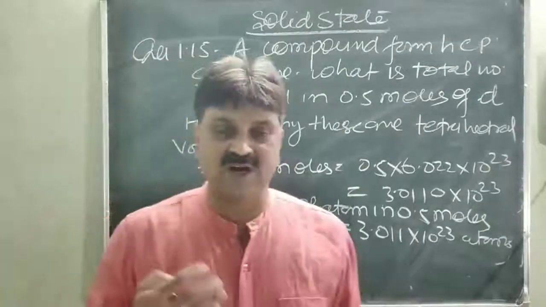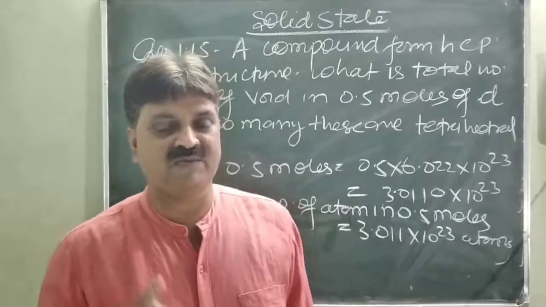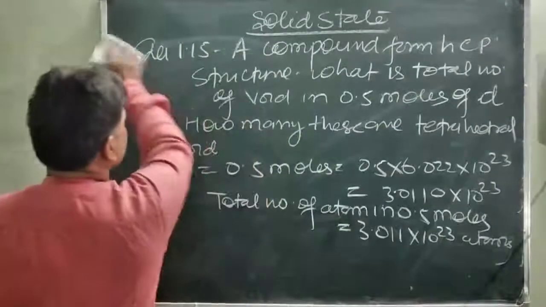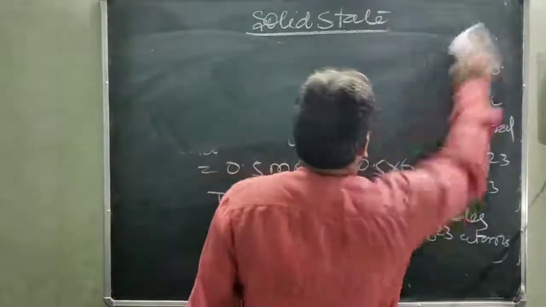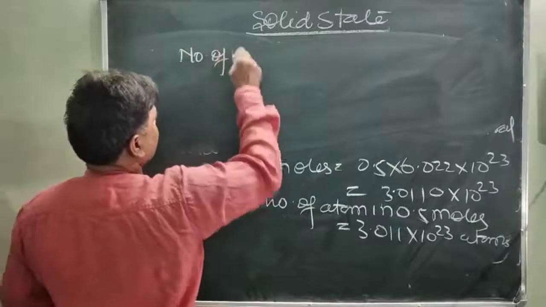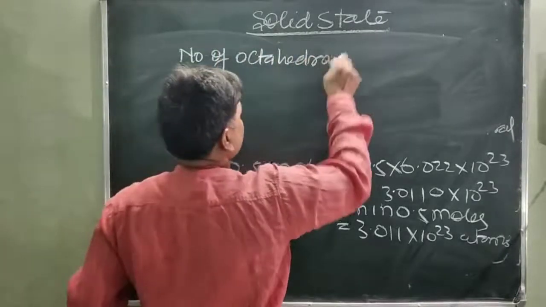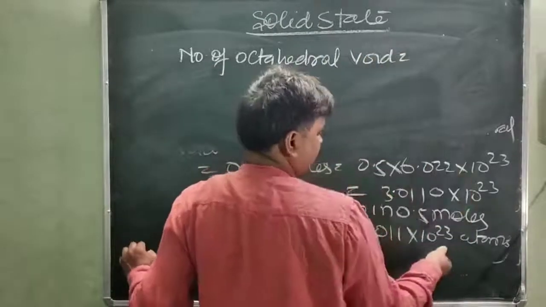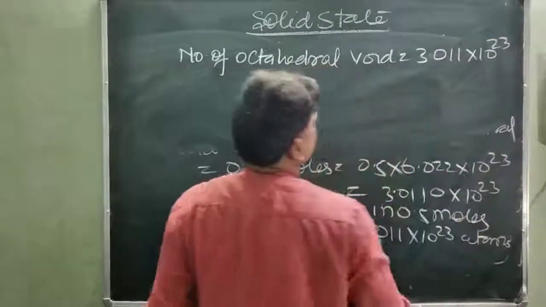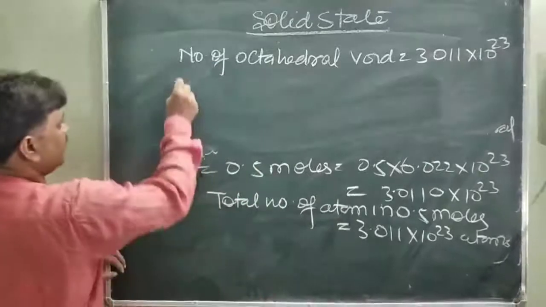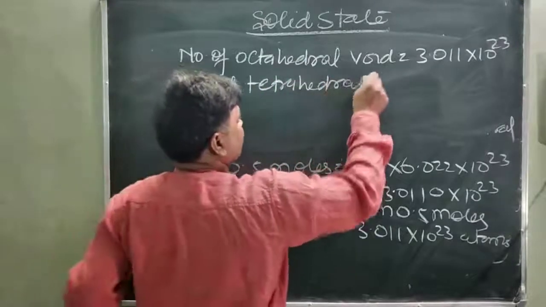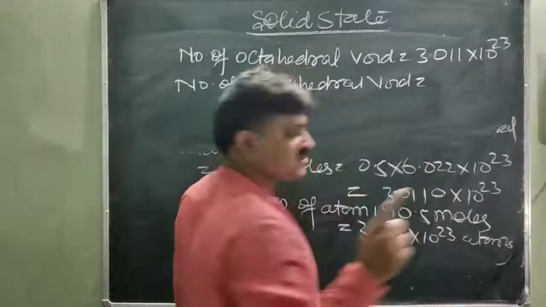So what is the number of octahedral voids? We know that the number of octahedral voids is equal to the number of atoms present in the crystal. So the number of octahedral voids is equal to 3.011 into 10 power 23, and the number of tetrahedral voids is twice the octahedral voids.